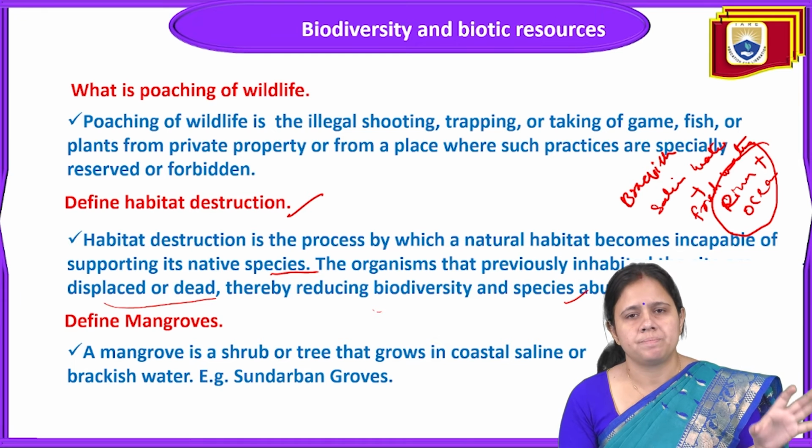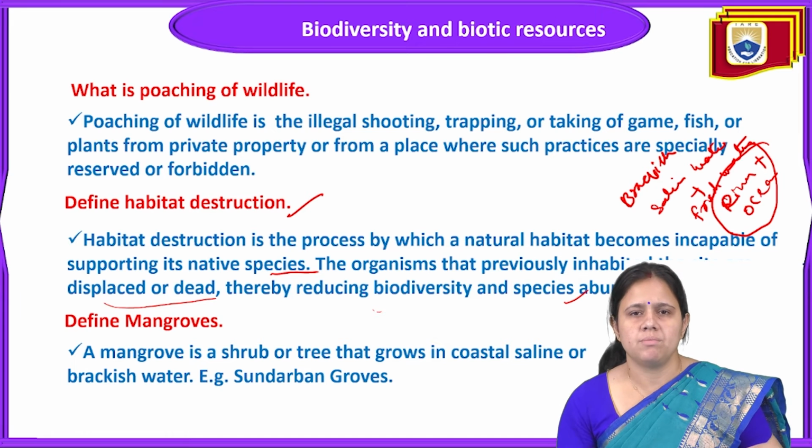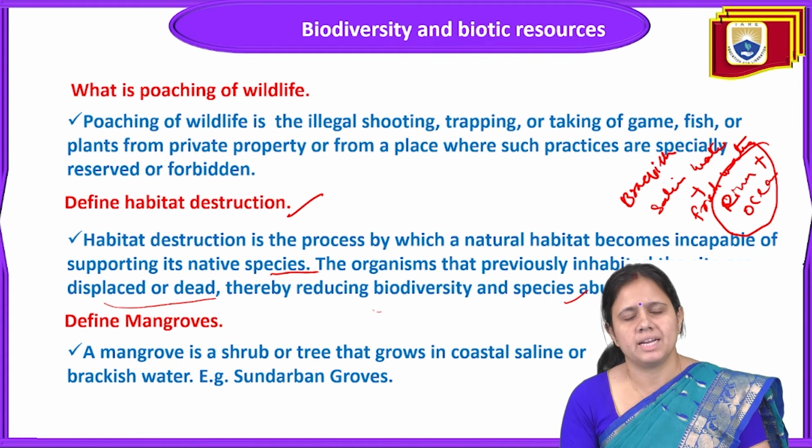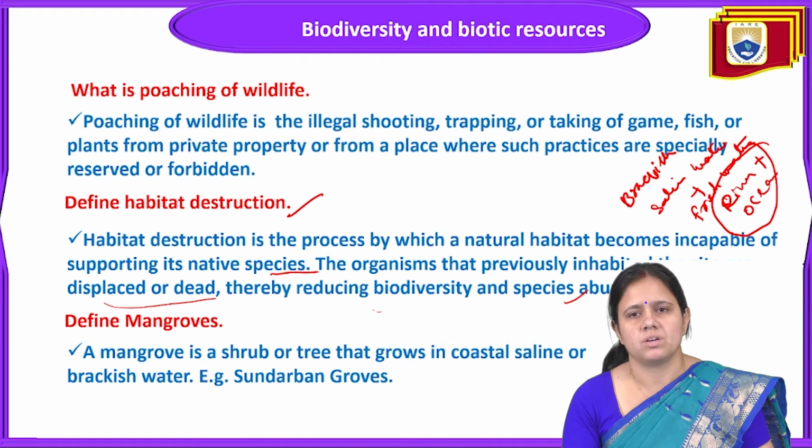Brackish water means fresh water plus saline water, where the river meets the ocean. Due to the collection of water in one place, it is created like a pond, that is called brackish water. Its example is the Sundarbans of West Bengal.